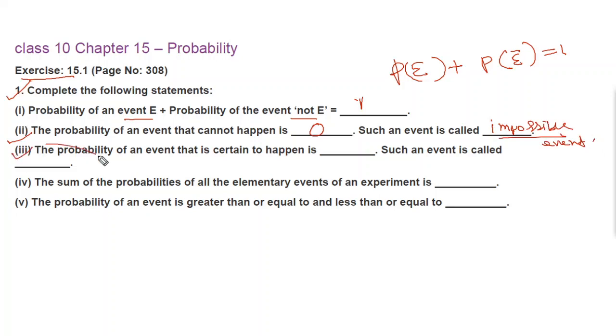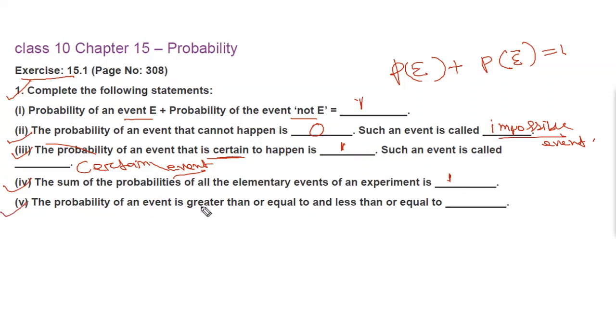Then triple I, probability of an event that is certain to happen. If it is certain to happen, then probability will be 1. Such an event is called what? It is called a sure event or certain event. Then IV, sum of the probability of all the elementary events of an experiment is 1, you know that.